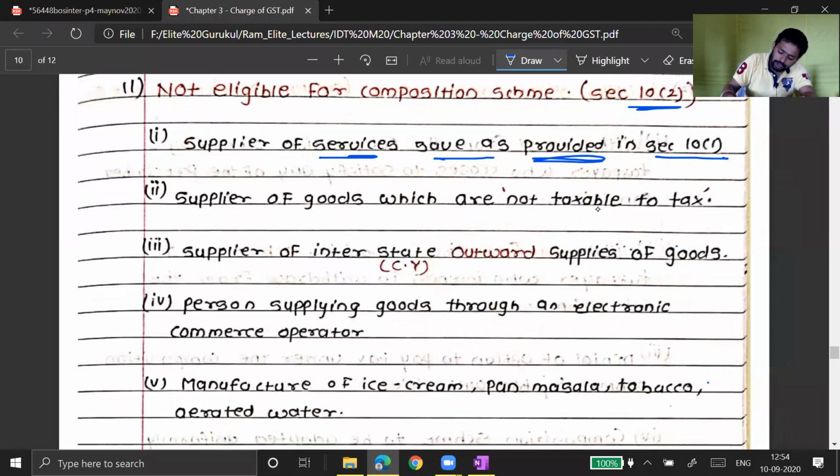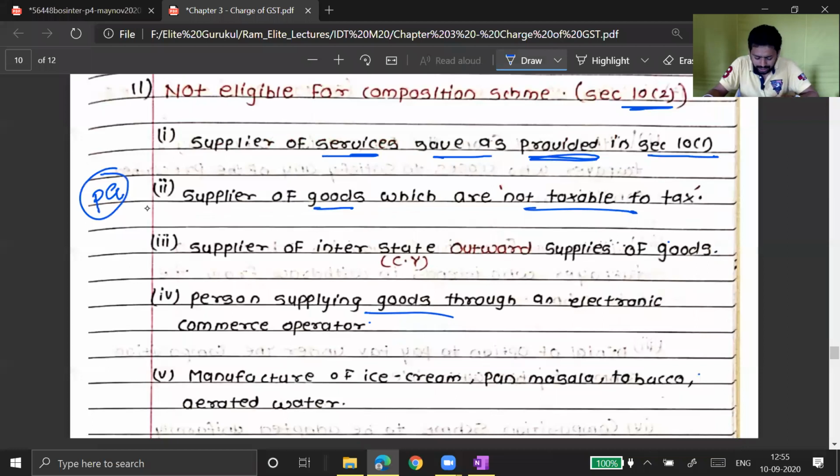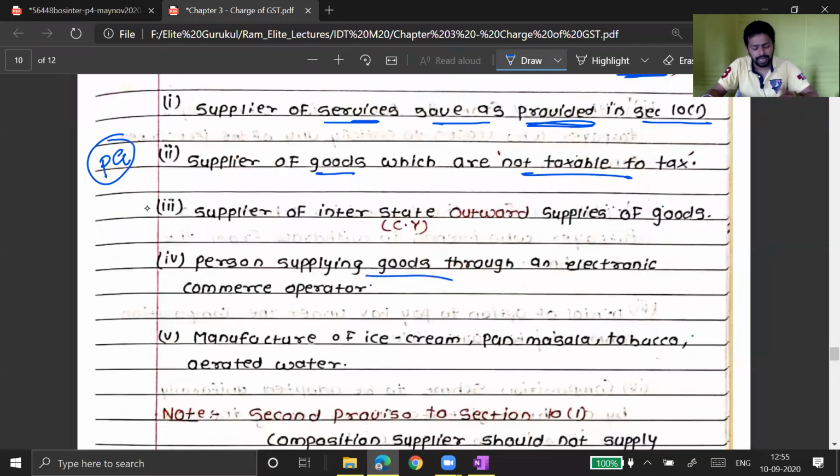Supplier of goods which are not liable to tax, or not taxable. That means if you are having exclusive supply of petroleum goods, you are a petrol pump, you don't sell anything other than petrol, then you are not required to register under GST law. Why should you get composition scheme? Because it is unnecessary. Why are you going to pay tax on that?